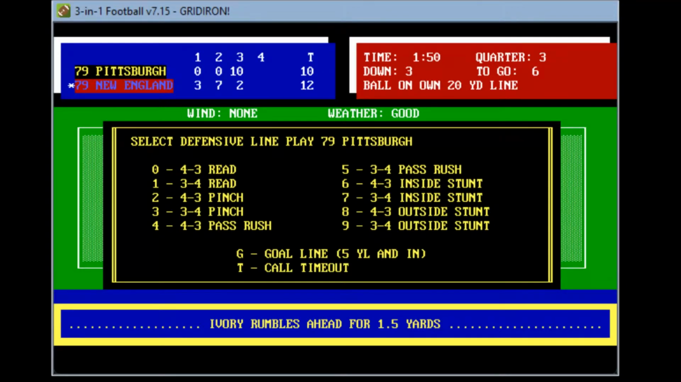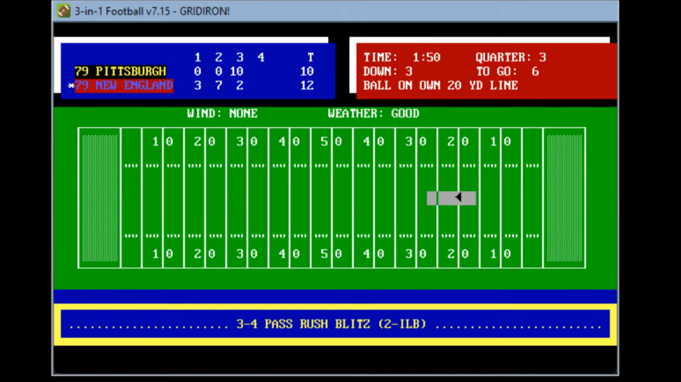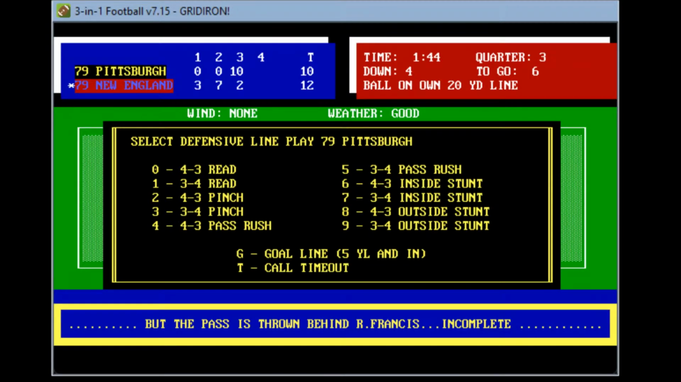3rd and 6 from their own 20. Pittsburgh is going to set up a pass rush. They're going to set up a couple blitzers here. Here comes a double blitz for Pittsburgh. Defense breaks through, searching for Francis. He fires it, but the pass is behind Francis, incomplete. And Pittsburgh will get the ball back. Now they're putting a lot of pressure on Steve Grogan. 1:44 here in the third period.